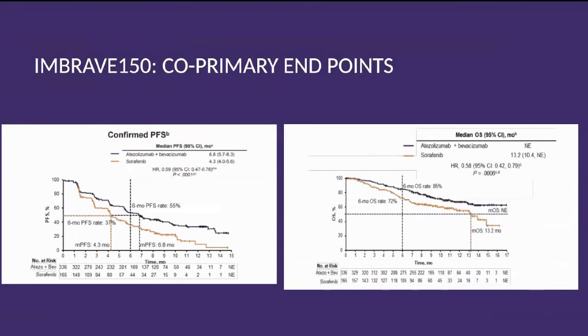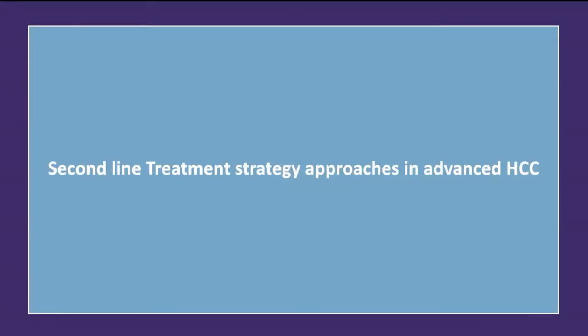And if we talk about median OS also, for sorafenib we know that it is roughly around 10 months or 13 months. But for this combination, we can see that OS is still not evaluated, meaning it's still going on. And 6-month OS is up to 85%. So good difference as compared to sorafenib.